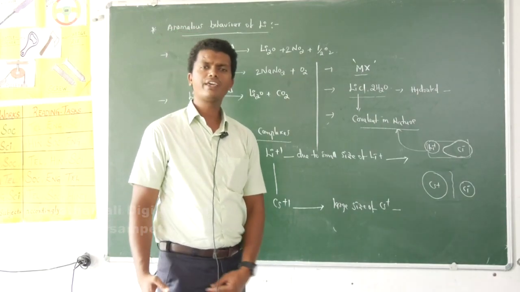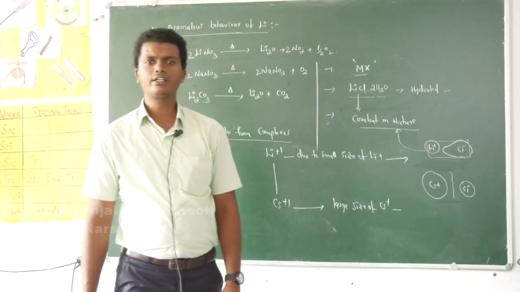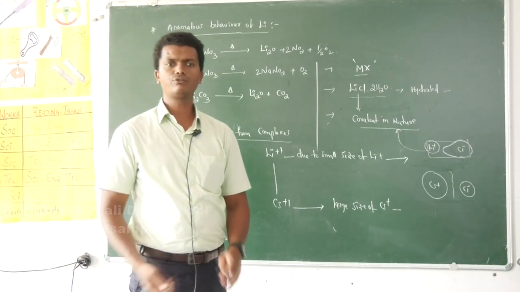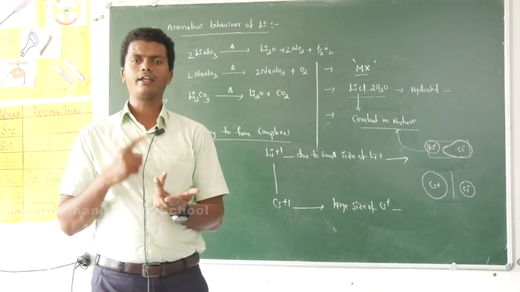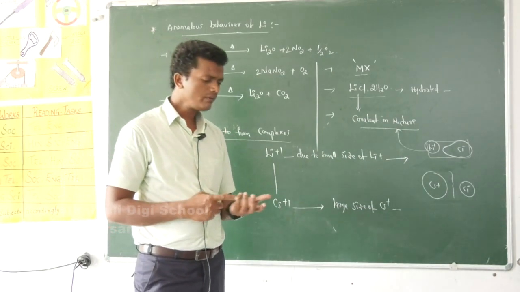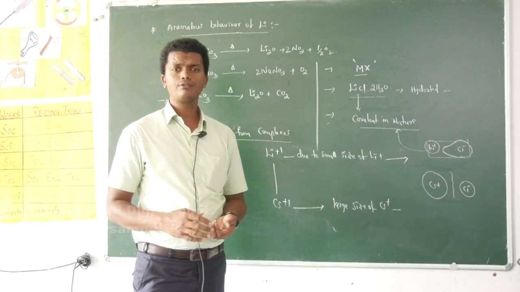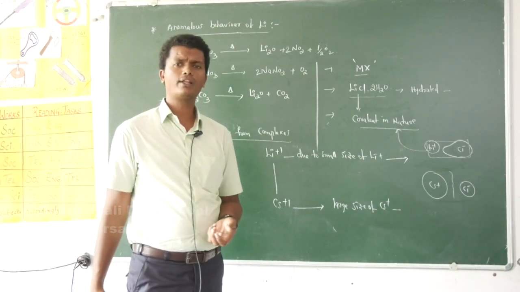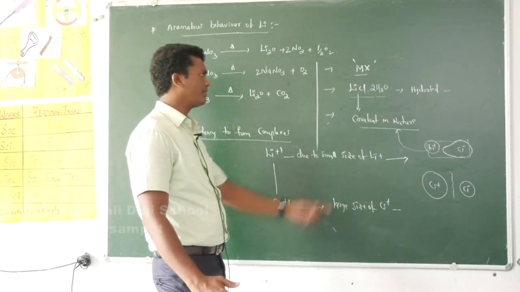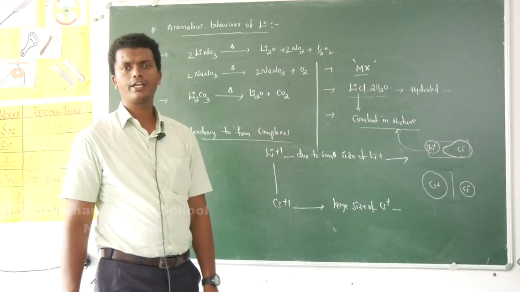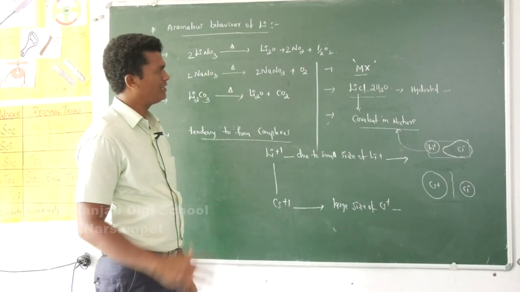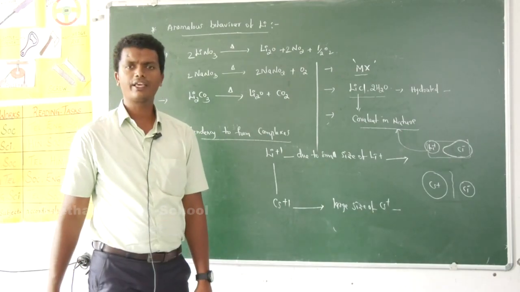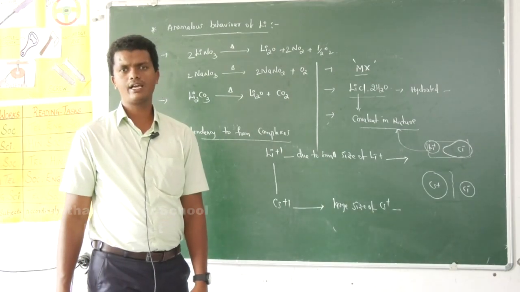Like this, in many ways lithium is expressing different properties from the rest of the elements due to its small atomic size and small ionic size. Due to the small size of lithium plus, it has more polarizing power, and due to that, lithium compounds get covalent character. Being the first element in the group, it does not have any available vacant d orbitals.